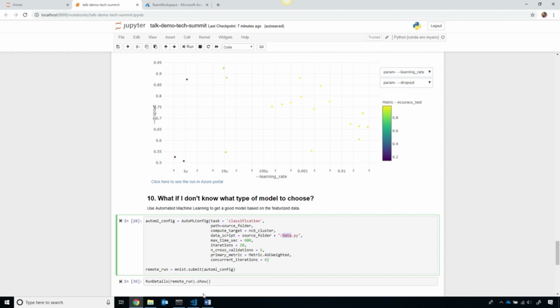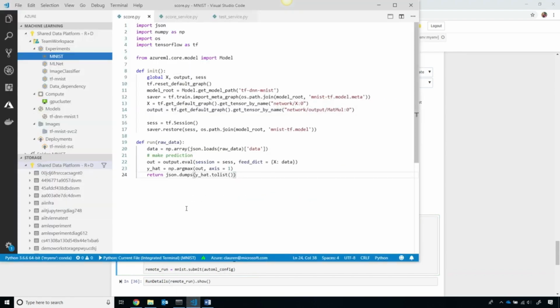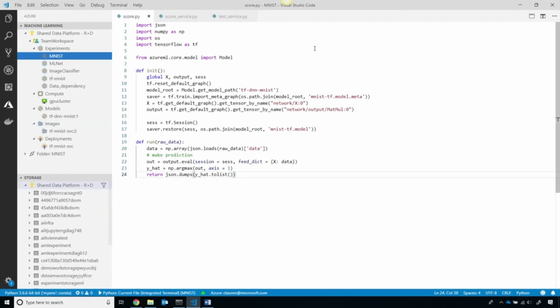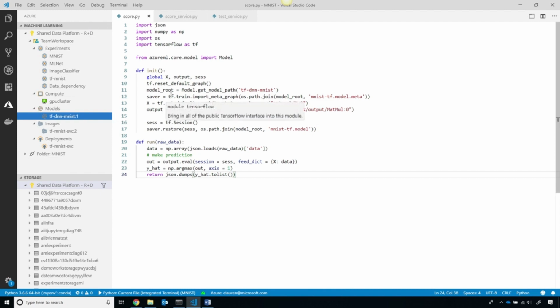Now, since I just trained a model, you saw me do it, I'll show you how you can even use Visual Studio Code with the Visual Studio Code Tools for AI extension. I can keep track of my experiments in VS Code. You can see my GPU cluster that I used as well. And I have that model that I trained that got the best results. Now I'm going to show you how to deploy that to the cloud.